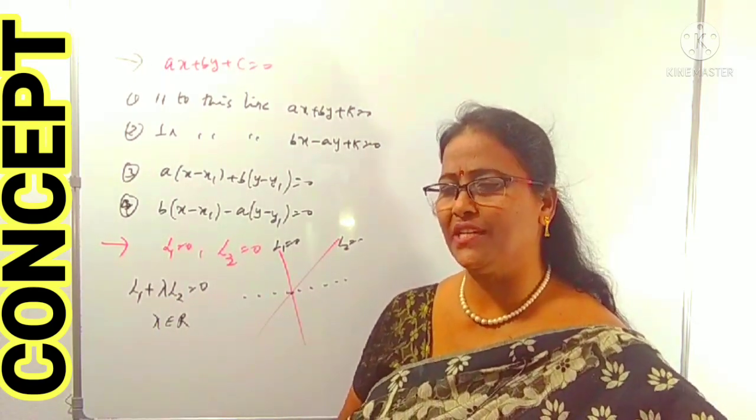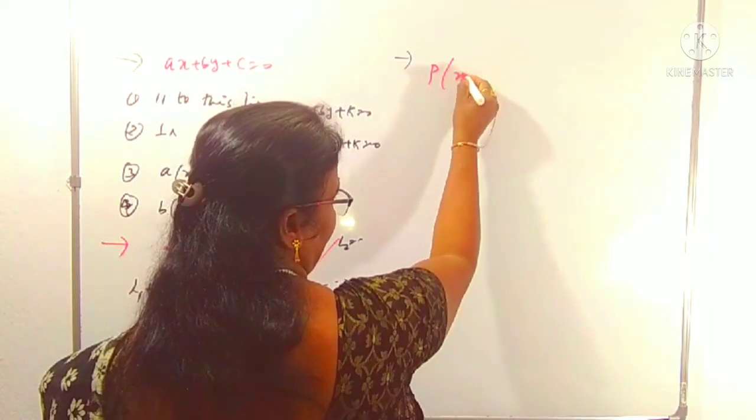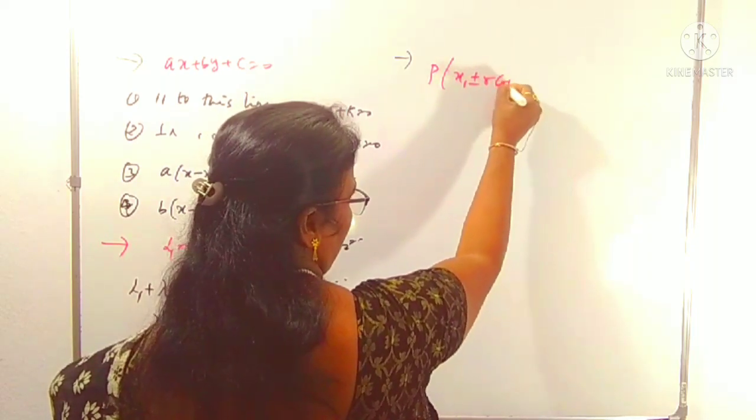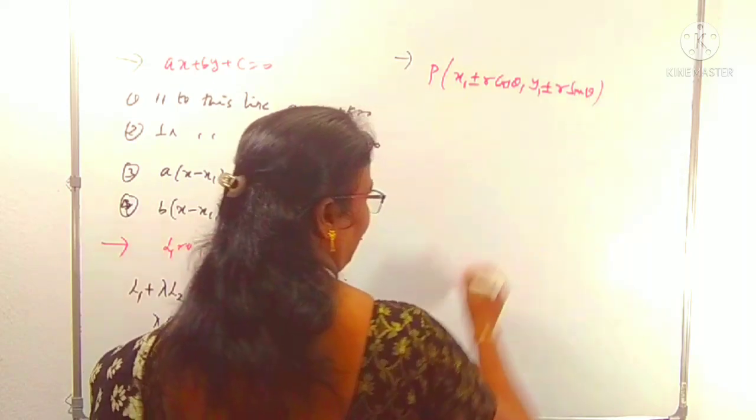Is it clear? Now it is, we can come across the questions one by one. Parametric point P is x1 plus or minus r cos theta, y1 plus or minus r sin theta. This is called a parametric point.